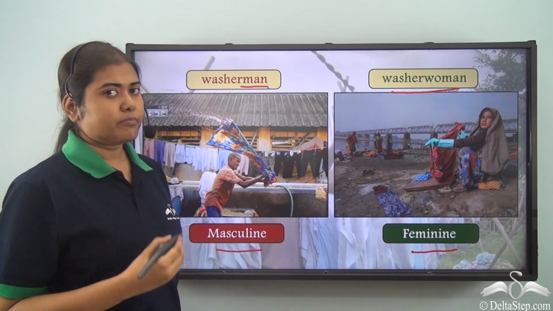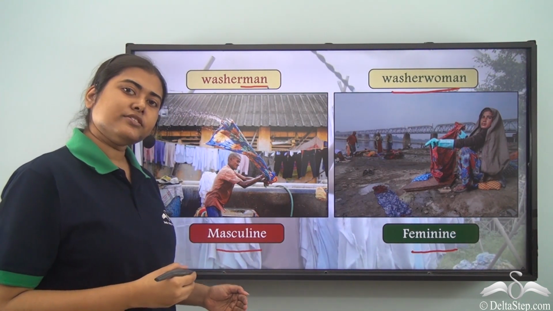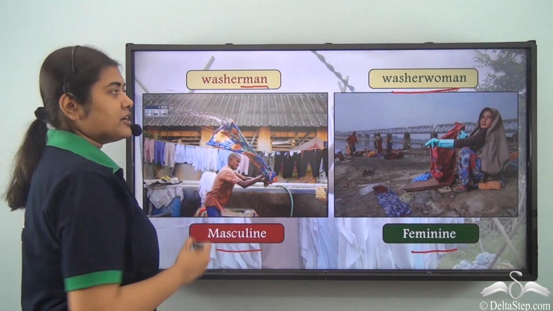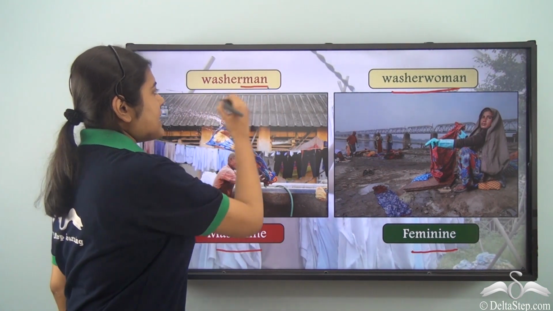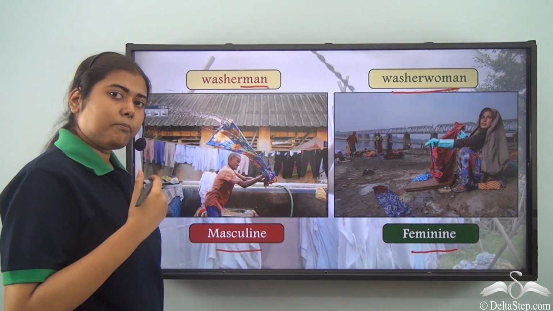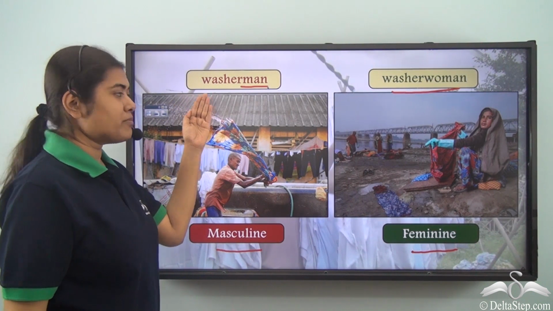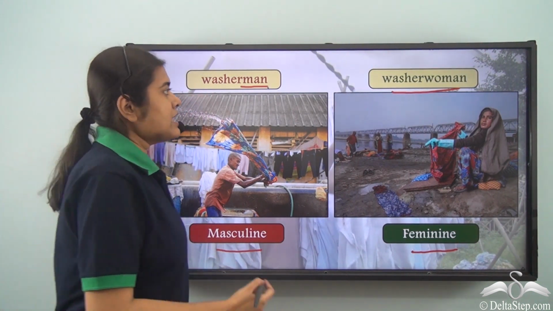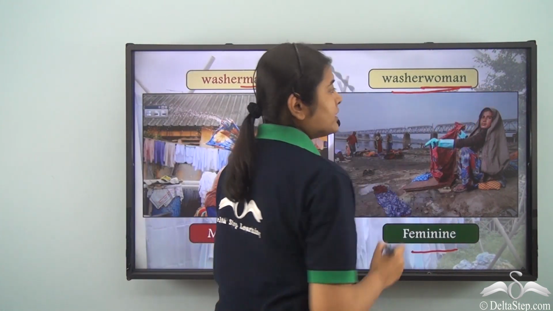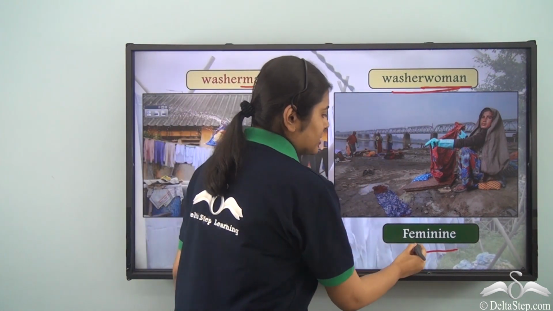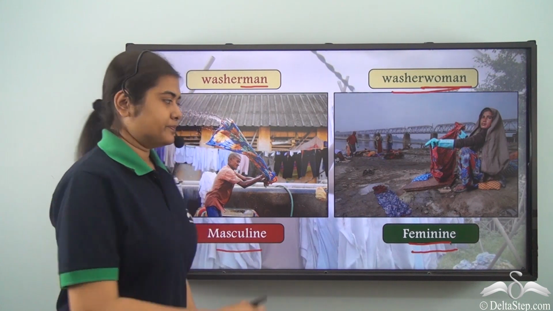We know that man refers to the masculine gender and woman refers to the feminine gender. Now in this word washerman, the word man is actually referring to the male noun. So therefore, we can identify that washerman refers to the masculine gender. Similarly, in washerwoman, the word woman is signifying that this noun refers to the feminine gender.